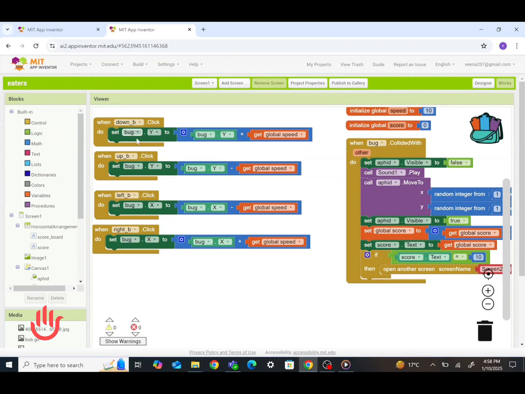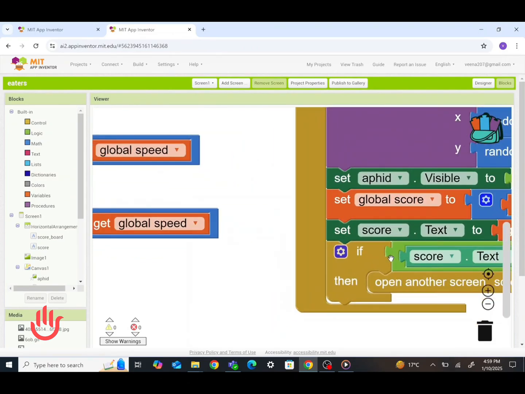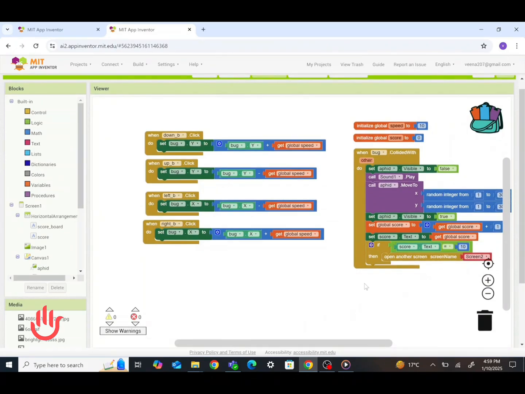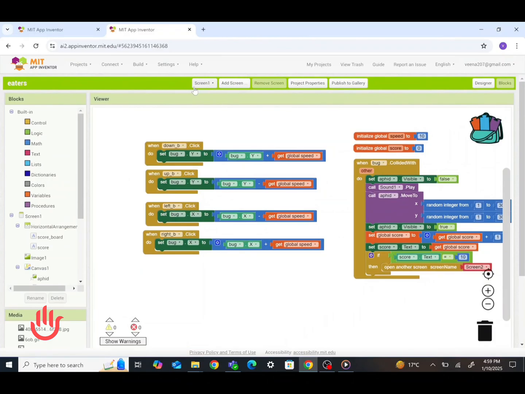This is the code of the bug to move in different directions. And using this code, the bug eats the aphid and it will disappear. When your score is 10, then a new screen will appear with a trophy.